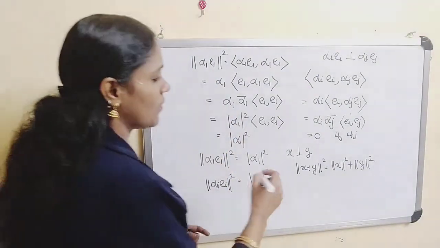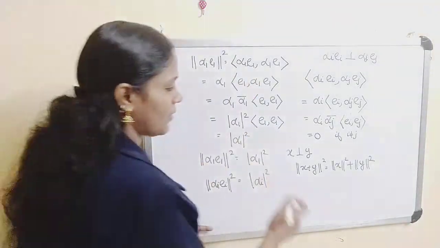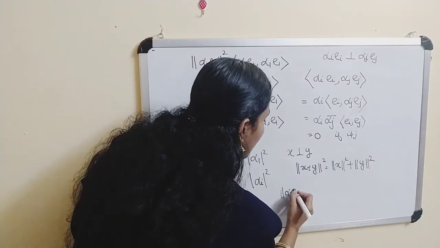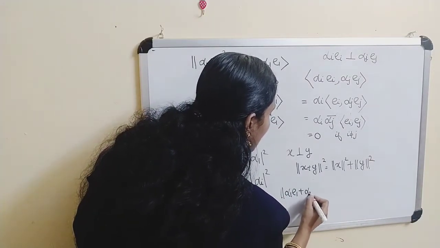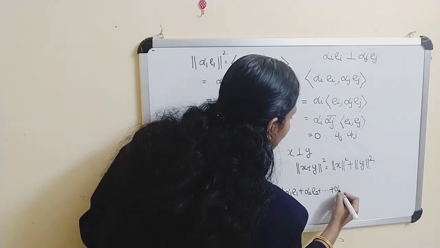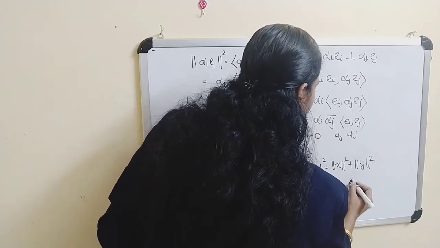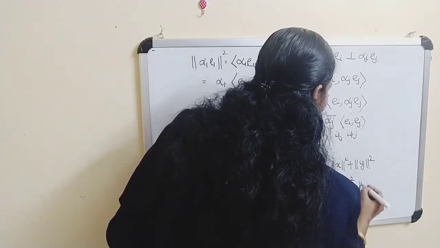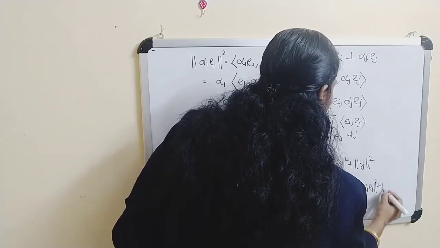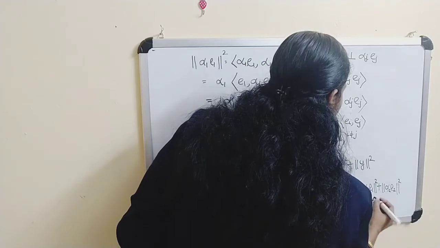Each term is orthogonal, therefore the norm of alpha_1 e_1 plus alpha_2 e_2 plus etc. plus alpha_n e_n whole squared is equal to the norm of alpha_1 e_1 squared plus the norm of alpha_2 e_2 squared plus etc.